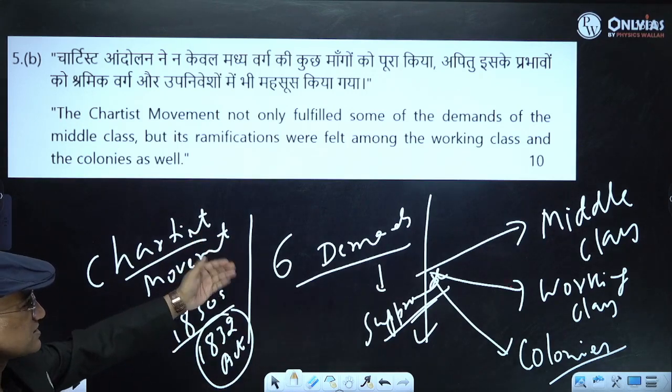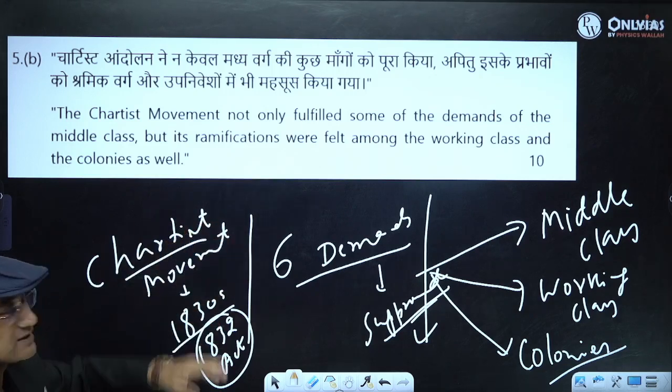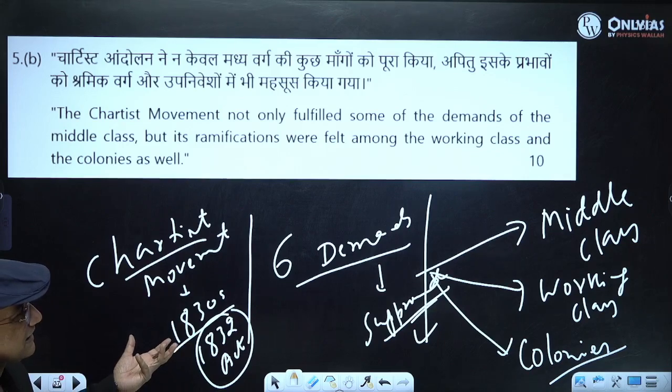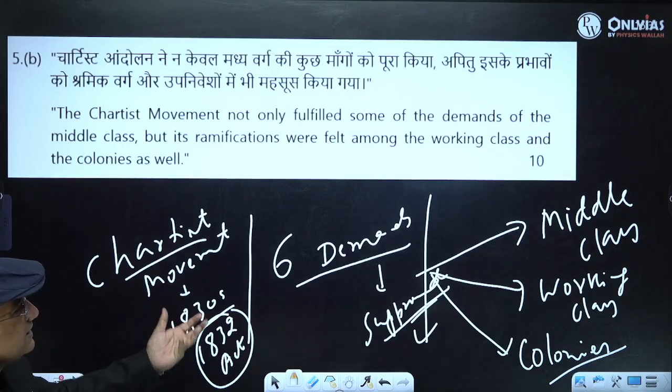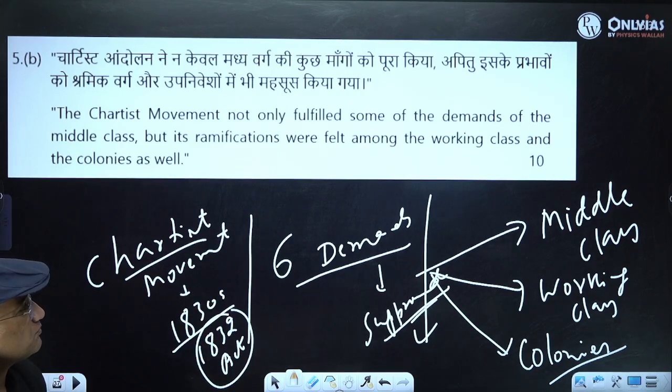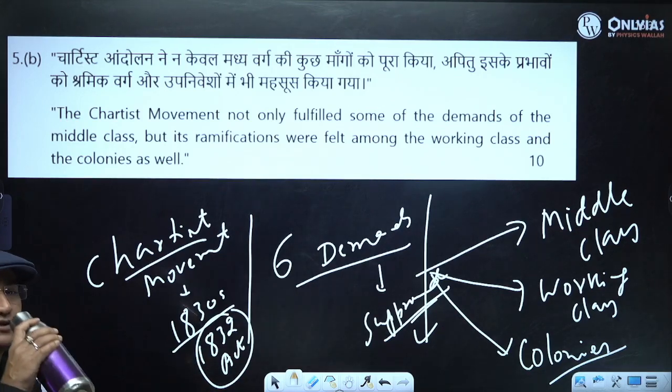Working class, because labor reform started after that. Middle class, because now you will see the democratic approach, parliamentary reforms. Colonies, why? Because of the demand for political rights, democratic rights.